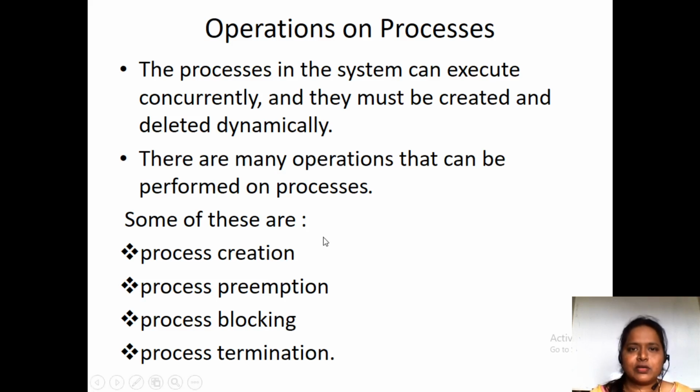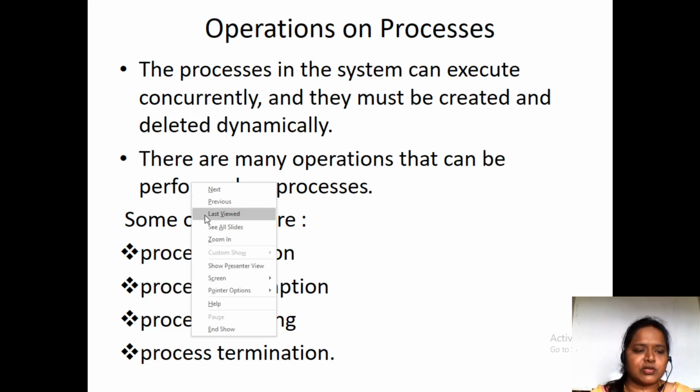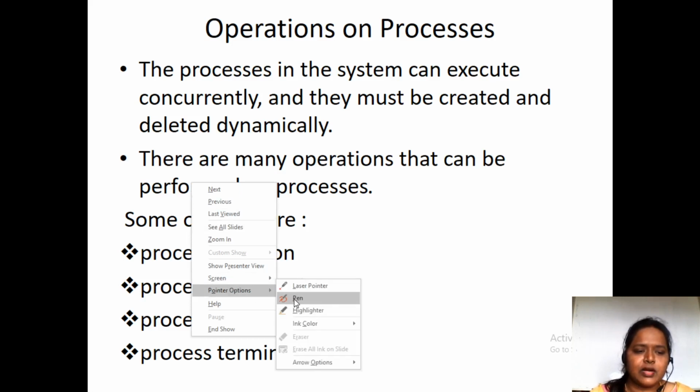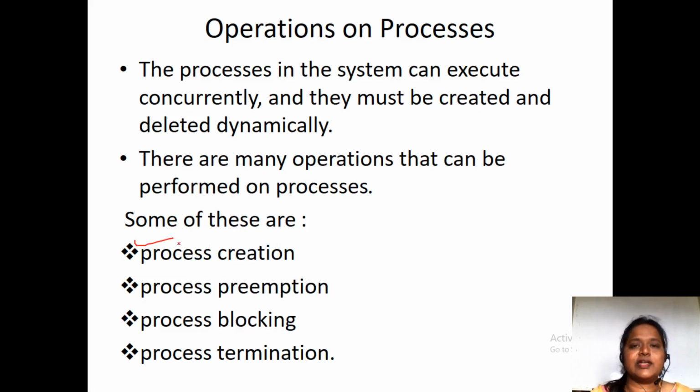Here are some of the operations that can be done on a process. Here the first one is process creation. That is, initially a process needs to be created, and the second one is process preemption. When we are going to do the CPU scheduling, we'll have two things, preemption and non-preemption.